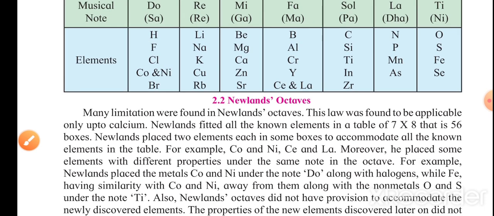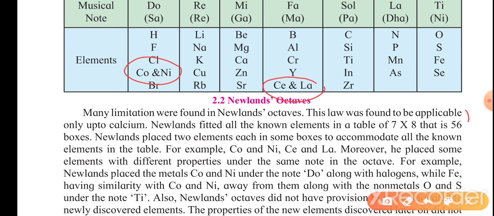Another thing you notice in Newlands' law of octaves on this table is that he places cobalt and nickel, two elements, at a time. He thought that no more elements would be discovered in future, and that only these 56 elements would exist in the universe.